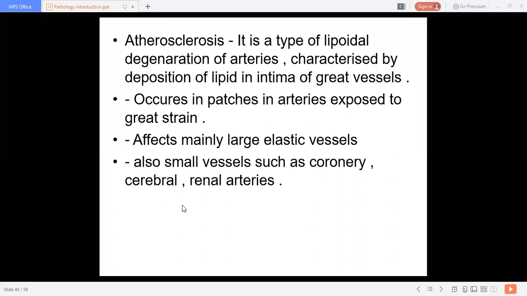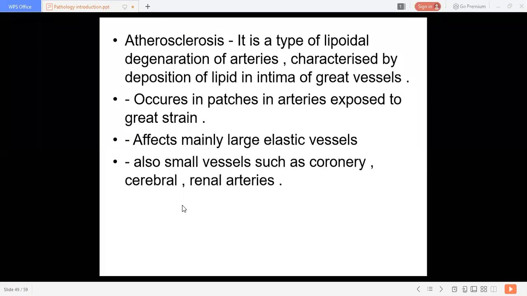It may occur in patches in the arteries which are exposed to great strain. So the arteries exposed to great strain may show patchy changes in the intima. Now, it mainly affects large elastic vessels.